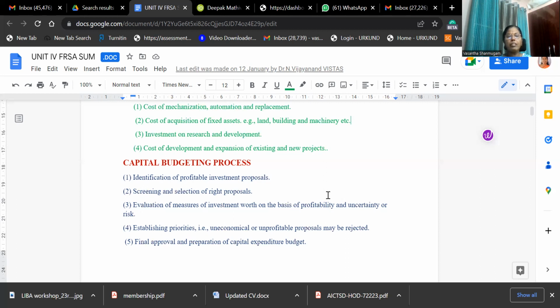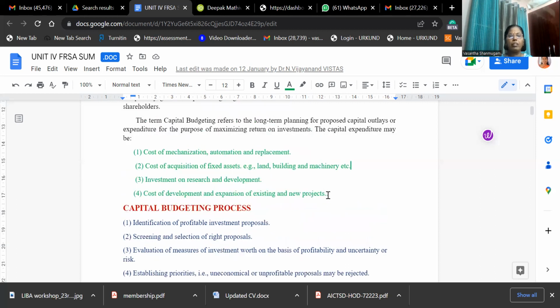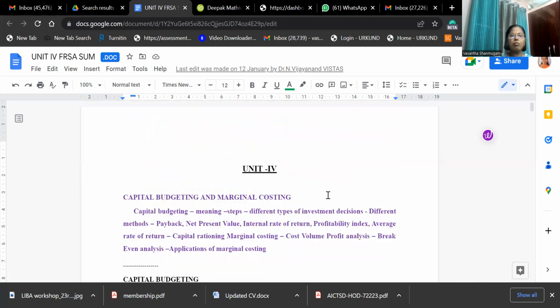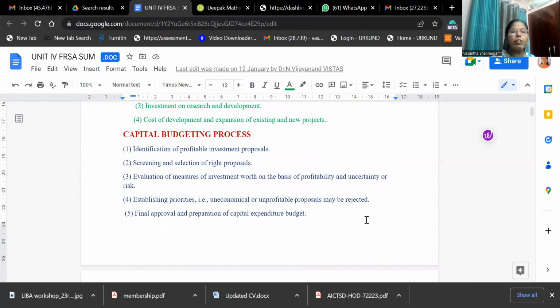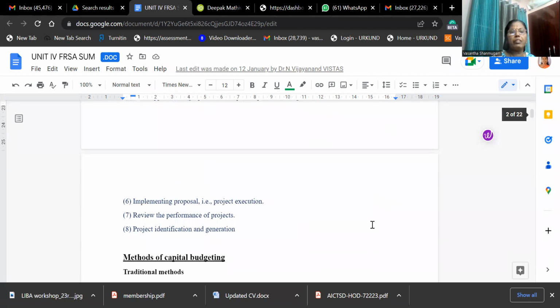When they are establishing priorities, they may reject the unprofitable one. Fifth one is final approval and preparation of the capital budget. Sixth one is implementation of the proposal. Seventh one, review the performance of the project. Final one is project identification and generation. So these are the steps generally the company will follow.